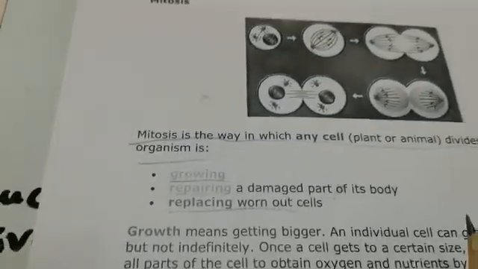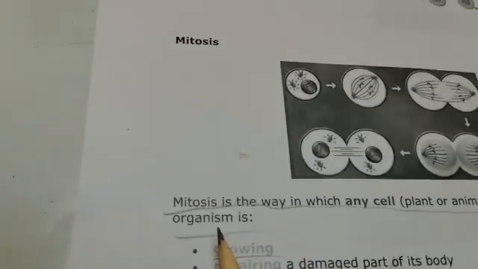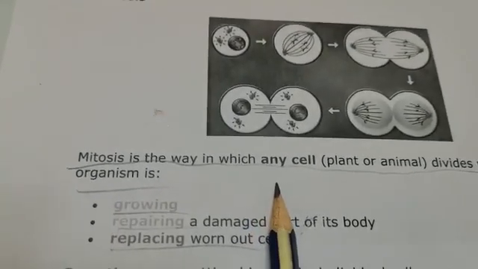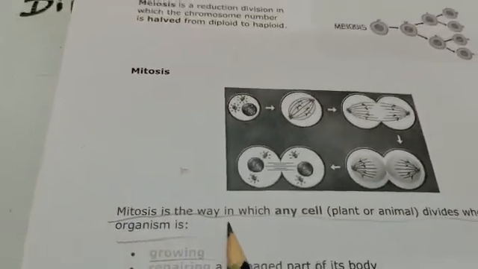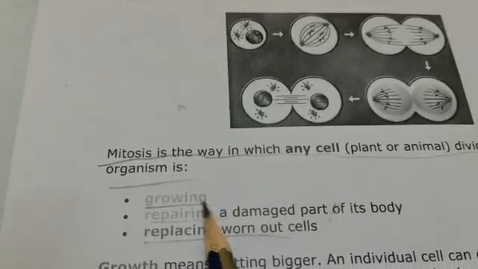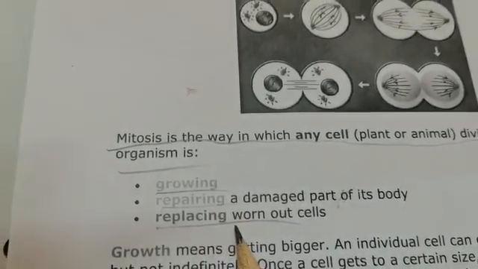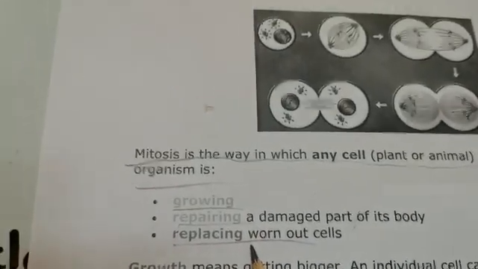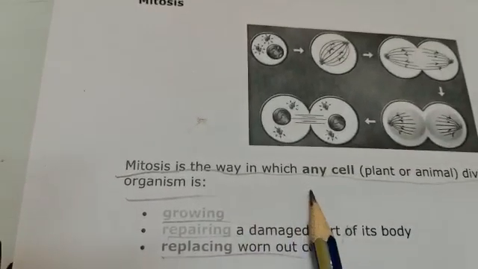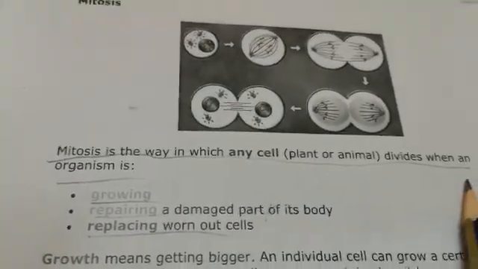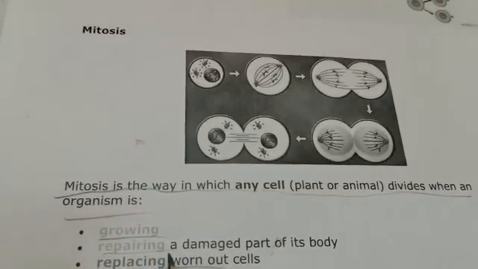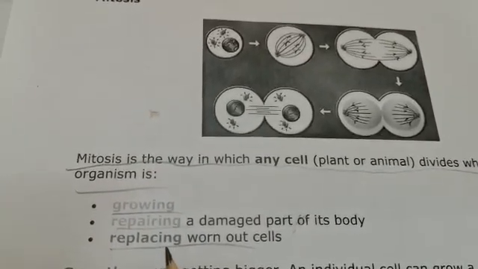Mitosis is the way in which any cell divides when an organism is growing, repairing and replacing.